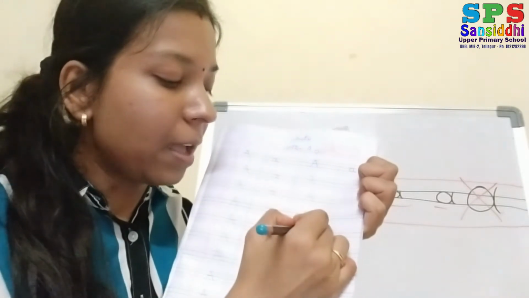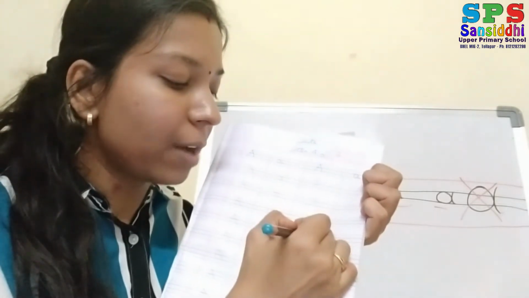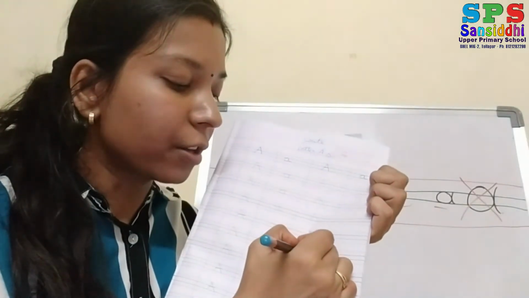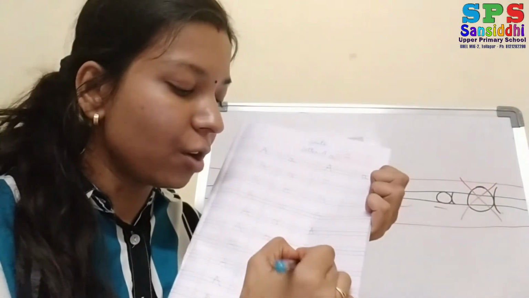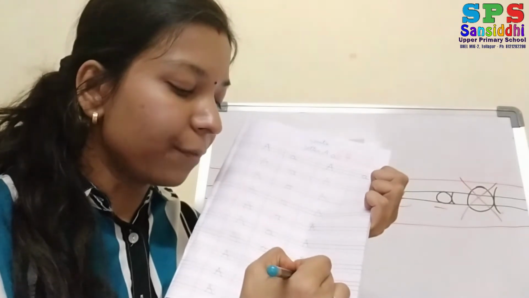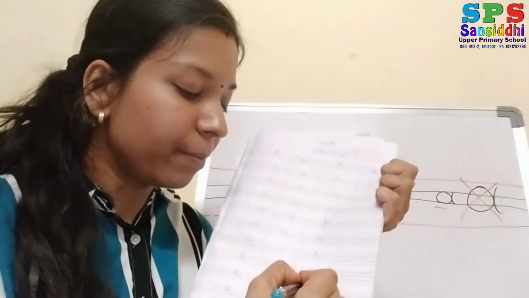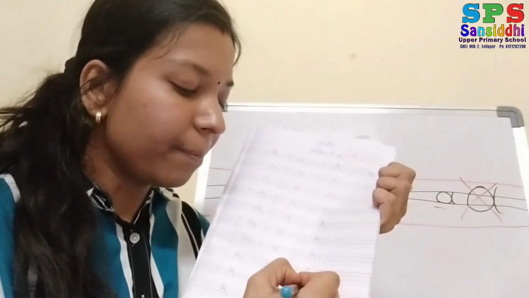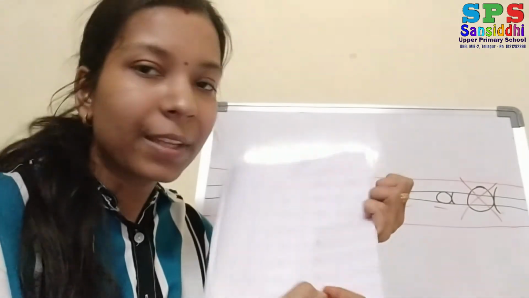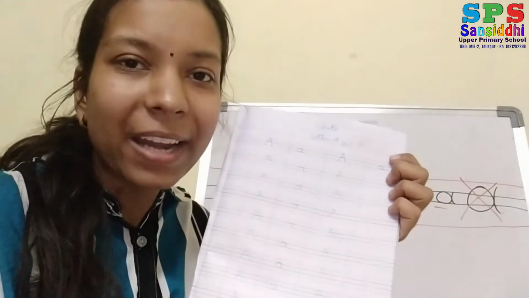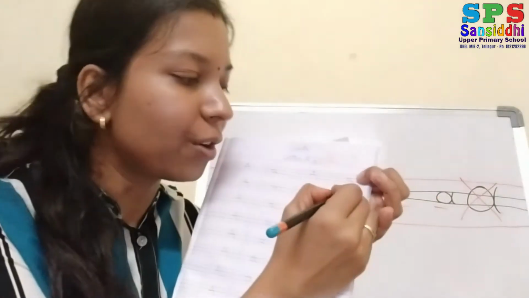Okay. And you have to try to write without dots, because every time the teacher will not give any dots to you. Okay, without dots you have to write, because you are big kids now. Okay, you are in PP1. So PP1 kids, they don't write with dots, they write without dots.